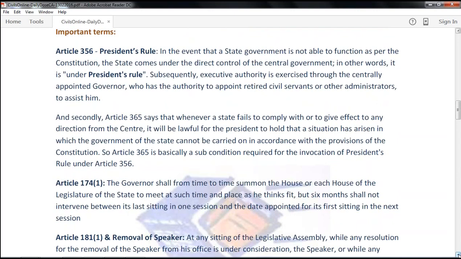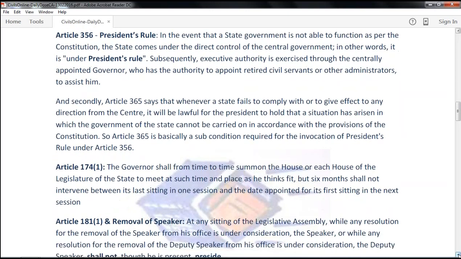The governor is the one who summons the House of the Assembly. It's not the speaker. Speaker is the one, once the assembly's session is summoned, he takes care of the proceedings of the session. He is the master in the proceedings of the session. But governor is the one who summons the session. But as we discussed, there is an explicit thing that he has to follow the advice of the chief minister or the council of ministers.